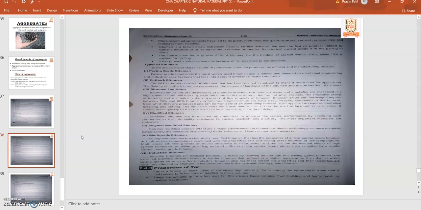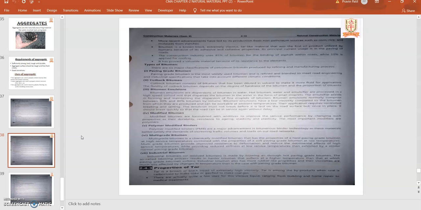The bitumen emulsion is just like a cutback bitumen. It is in a fluidified stage. The bitumen emulsions are dispersions of bitumen in water: hot bitumen, water, and the emulsifier are processed in a high speed colloid mill that disperses the bitumen in the water in the form of small droplets. The emulsifier assists in forming and maintaining the dispersion of the droplets of the bitumen. The bitumen emulsions normally comprise between 30 to 80% of bitumen.